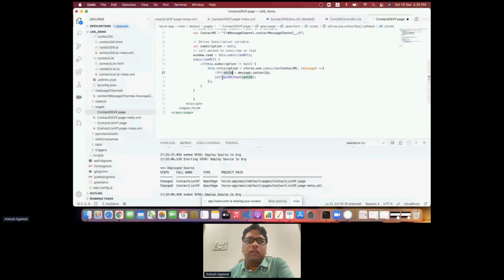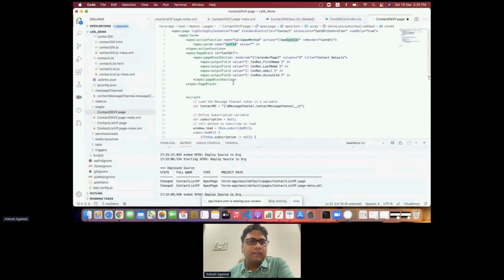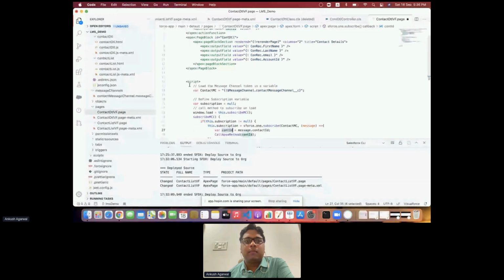And it will just call the call apex method to update the contact ID. So it is a little lengthy process in the VF page, but still, if you want to use this message channel to interact with different types of components, you can still utilize it in the Visualforce page as well with the help of this script.